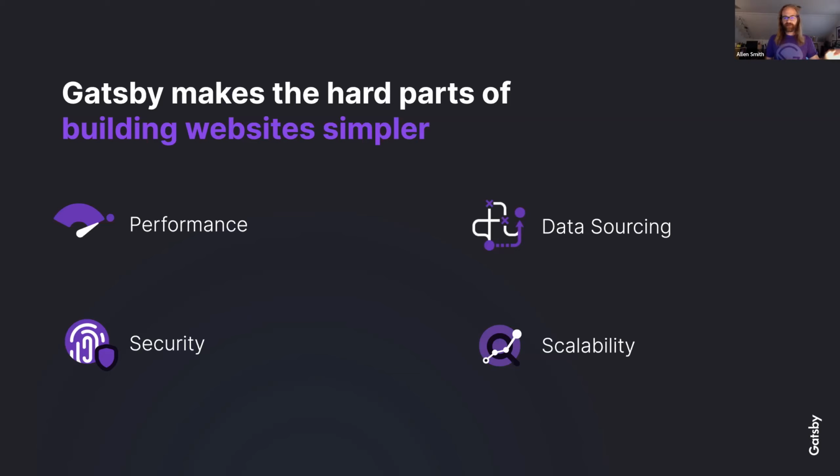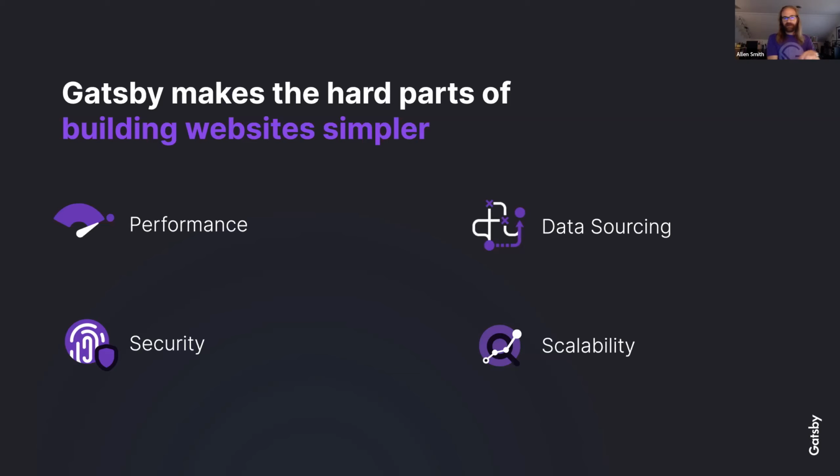And I know we talked about data sources just now. Let's dig into that, because I think data sourcing in particular is part of what makes Gatsby, for lack of a better word, magical, because there's this huge, rich ecosystem of data sourcing plugins for Gatsby. And these plugins abstract a lot of the details and nuances of working with all these various APIs where you may have data living in CMSs and third-party systems.